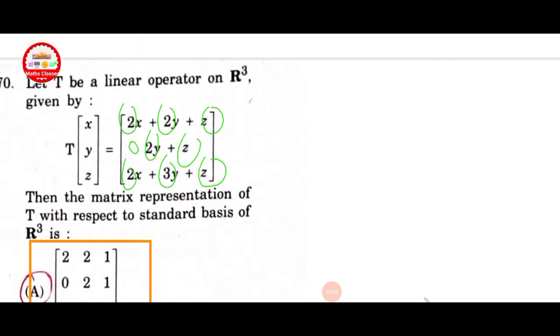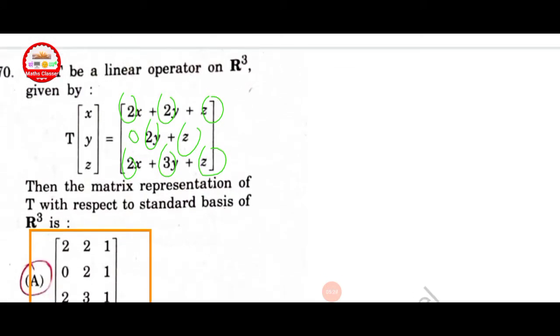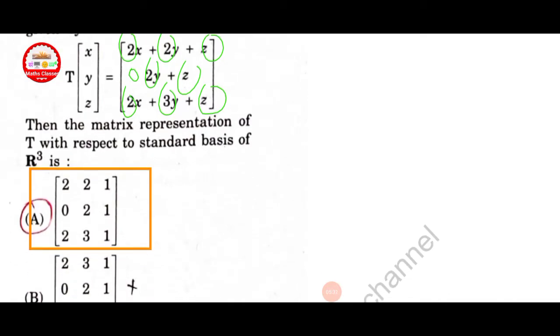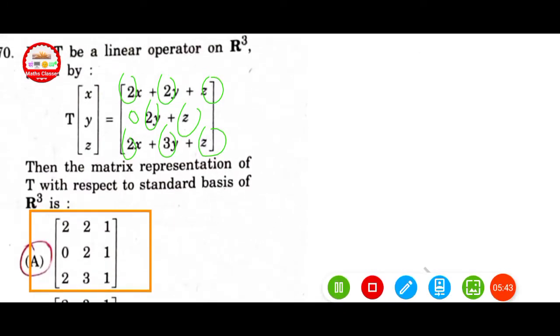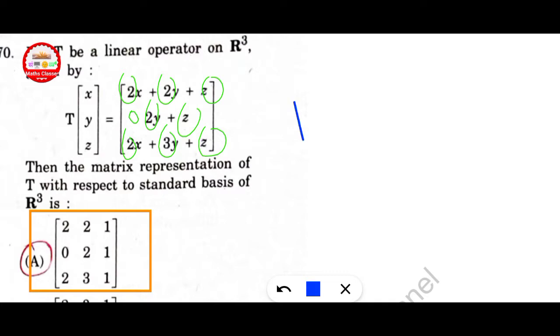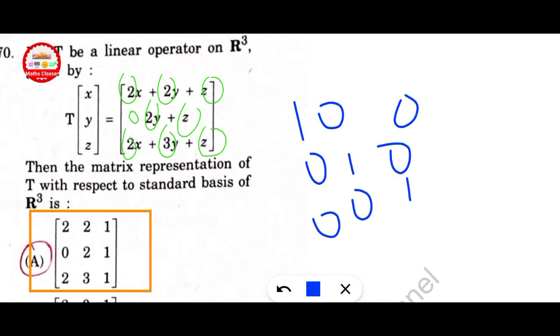Next question. Let T be a linear operator on R cube given by T of x, y, z is equal to, here a 3 cross 3 matrix is given. Then the matrix representation of T with respect to standard basis of R cube. Here first of all you can find by standard basis 1 0 0, 0 1 0, 0 0 1. Put value at x, y, z, finally we get 2 2 1. Option A is the correct here.